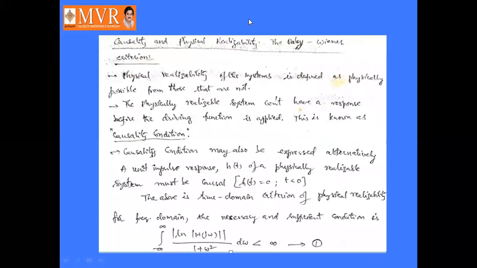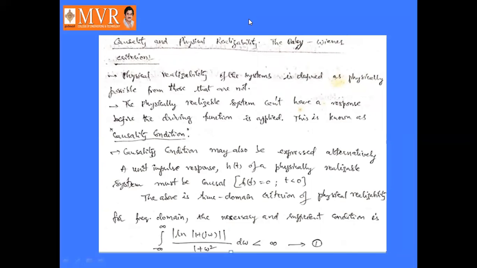Okay, next, already we discussed the causality and physical realizability. This is also called the Paley-Wiener criteria. First of all, physical realizability is defined, that is, which systems are physically possible and which are not, and after that the causality condition will be defined. A physically realizable system will give some response only after the driving function is applied. Okay, so this is called the causality condition.